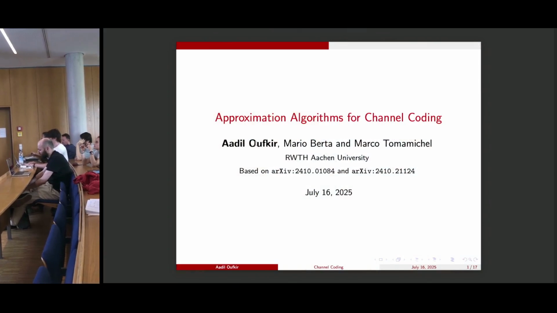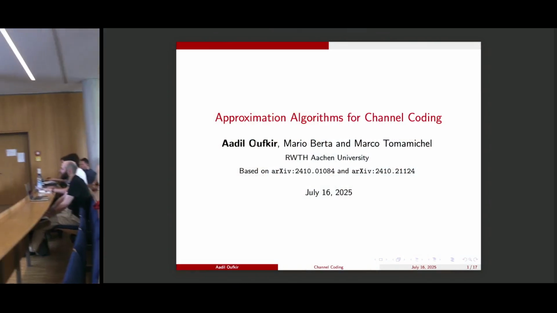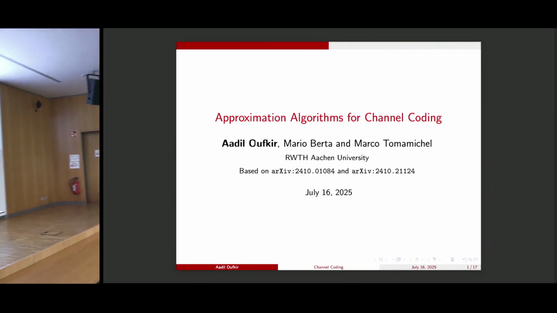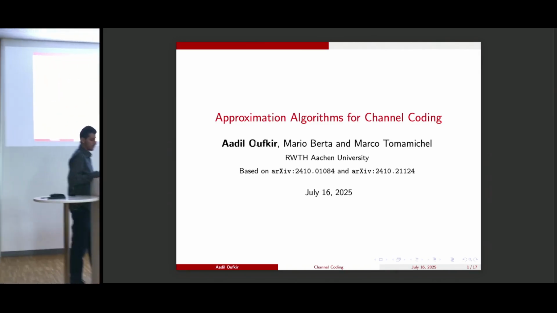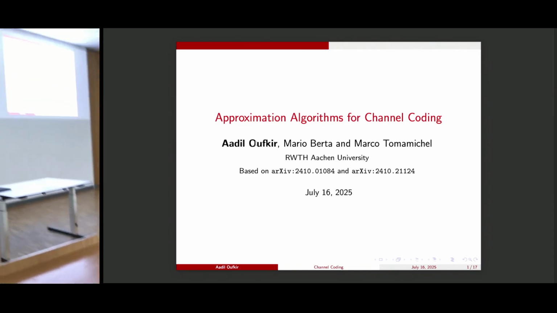Today we'll be talking about approximation algorithms for channel coding. This is a joint work with Mario and Marco, and it is based on these two preprints that can be found with these arXiv numbers.